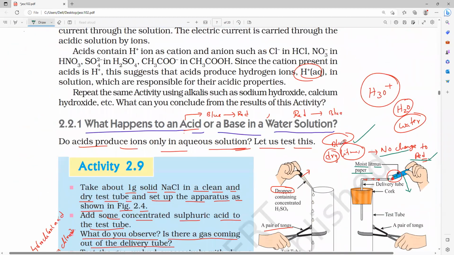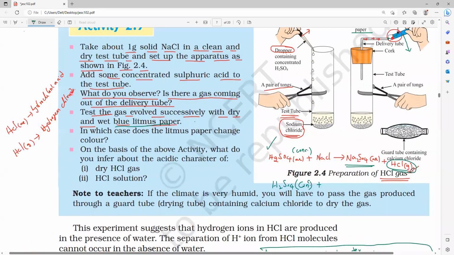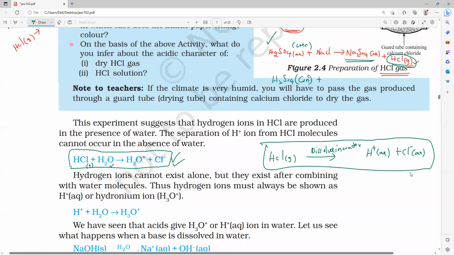When I put a wet litmus paper instead of dry litmus paper, what will happen? Immediately it will turn blue into red. Will it form H plus ions or what ions? Hydronium ions. Why hydronium ions? Hydrogen ions cannot exist alone, so they exist after combining with water molecules. That is why H plus ions combine with water and form hydronium ions.